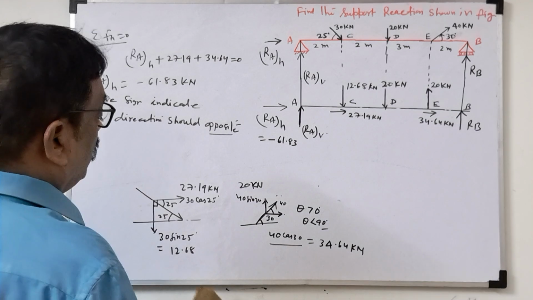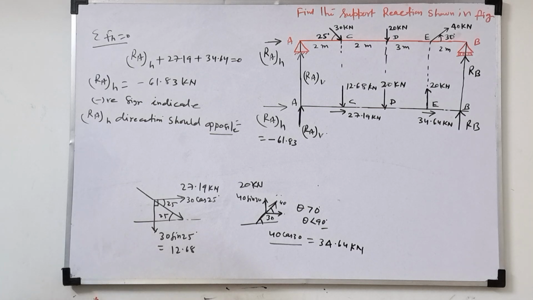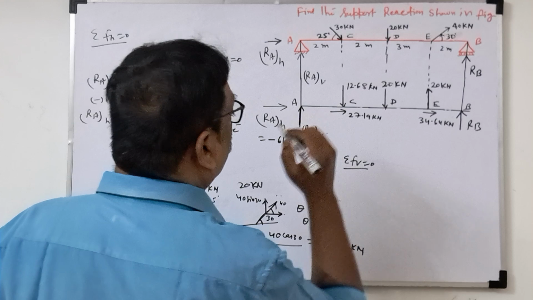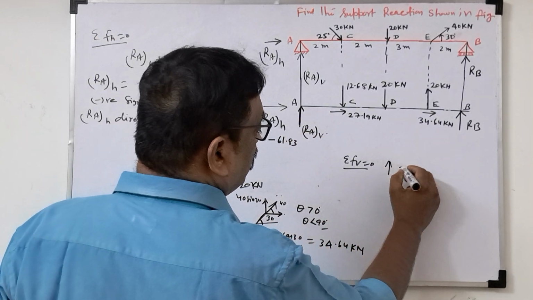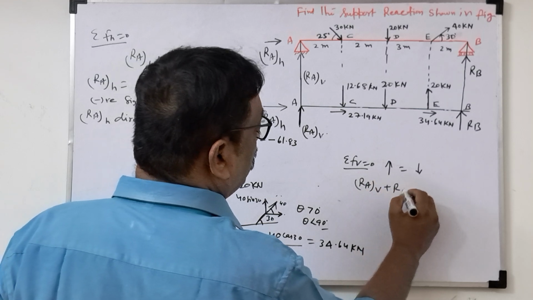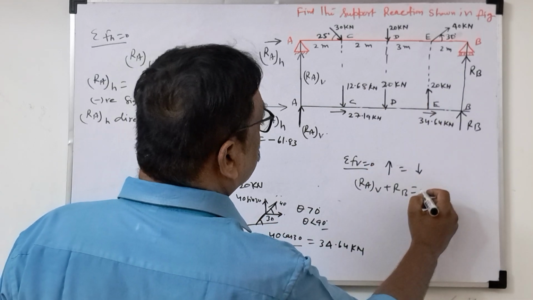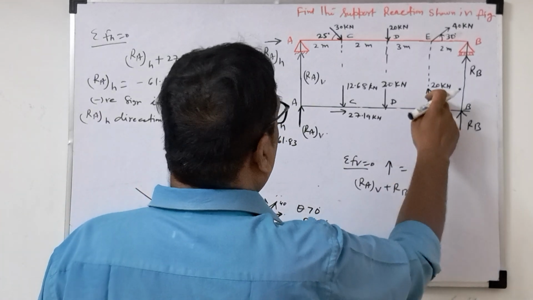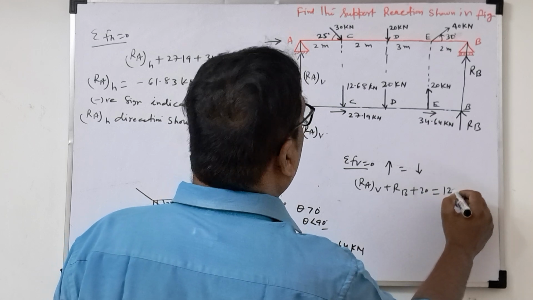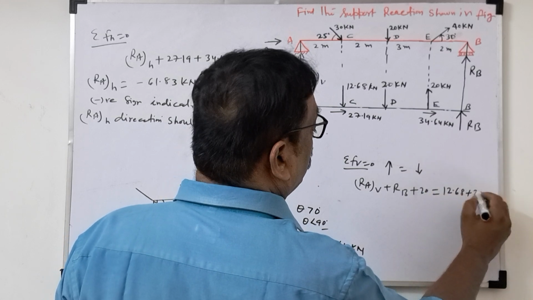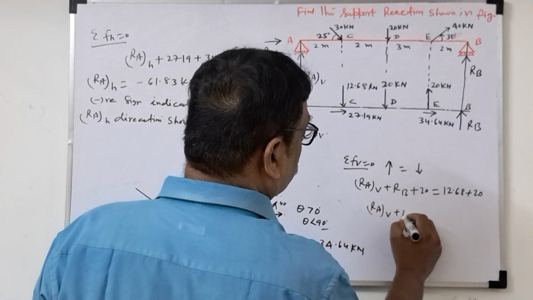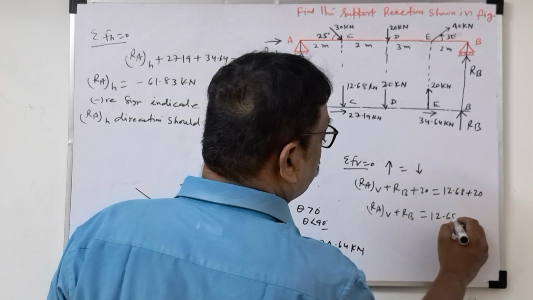Now we'll go to sigma FV. Sigma FV equal to 0. That means total upward force equal to total downward force. What is it? RAV plus RB is equal to the downward force. How much? One more upward force is there, plus 20, is equal to 12.68 plus 20. So RAV plus RB is equal to 12.68.